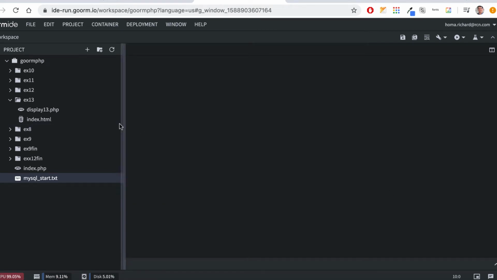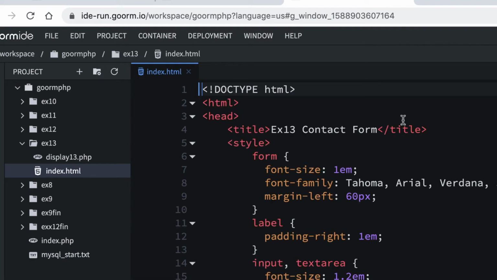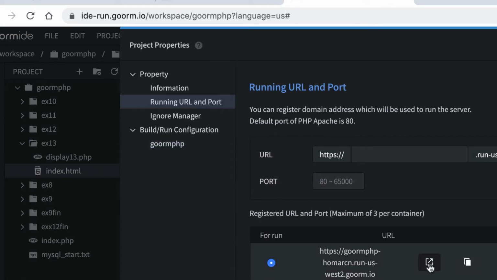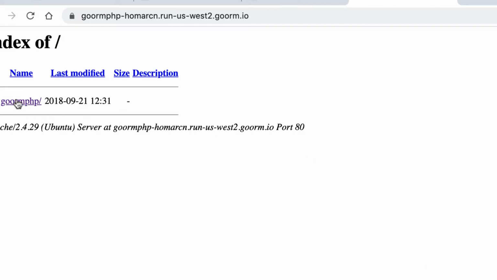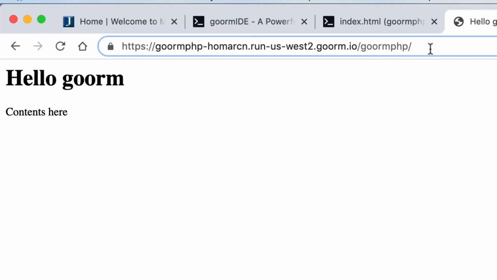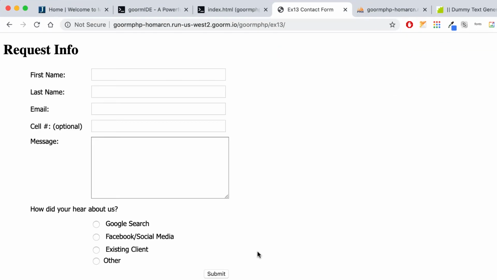You might even want to move this over a little bit so we have more room here because we're going to have a lot more code. And I'm going to open up index.html because that'll show us what some of our content is. This is where our form's going to be, and when you take a look at this, you're going to see the form. I'll go back here and do this one more time, and I'll go into Gorham PHP, and then once I'm in that main directory, I'll type in ex13. And that's what our form's going to look like.